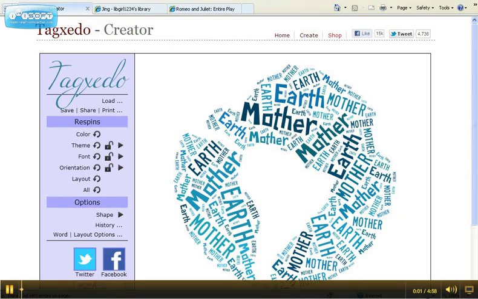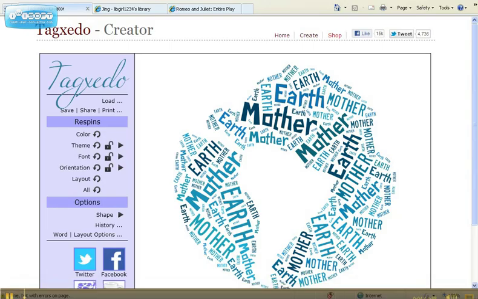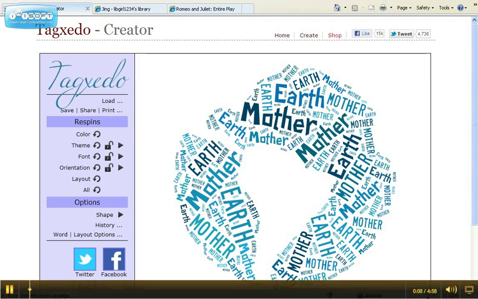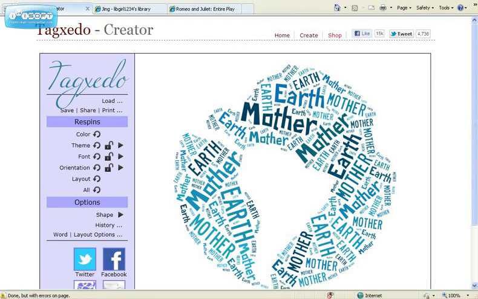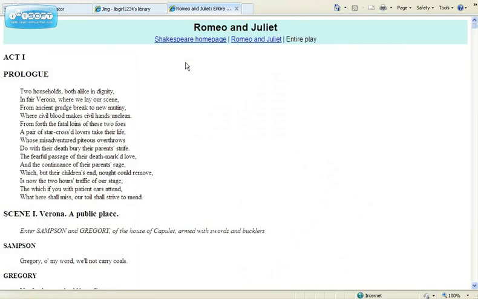Tagxedo is a website that generates word clouds. You upload a website or an essay or a speech, and it identifies the words with the most frequency and makes those larger than ones that are not so frequent. And here's an example. I've decided to enter in a URL for the entire play of Romeo and Juliet.